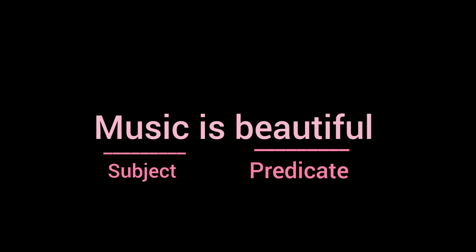A basic structure of a sentence, of course. Now let's take another example. Music is beautiful. Now that is a statement. Here the subject is music, right? Of course it is the subject. The word beautiful is the predicate. So you see, music is the object in the statement, which is the subject, and the term beautiful is what is being claimed of it. It is either true or false.